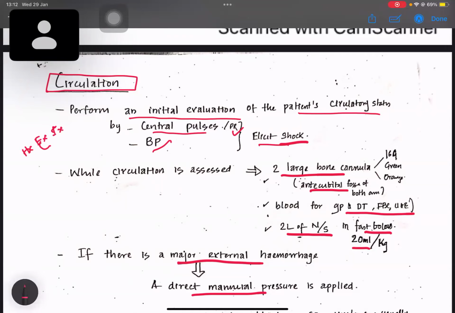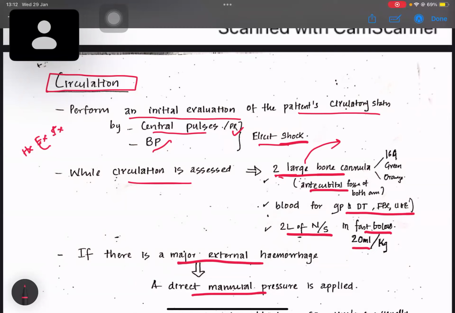While circulation is assessed, as I said before, this is not a vertical treatment. This is a horizontal or simultaneous treatment. So while assessing the circulation, another person can insert two large bore cannulas. We insert two large bore cannulas so that if the patient is having severe hemorrhage, we can quickly transfer the fluids.